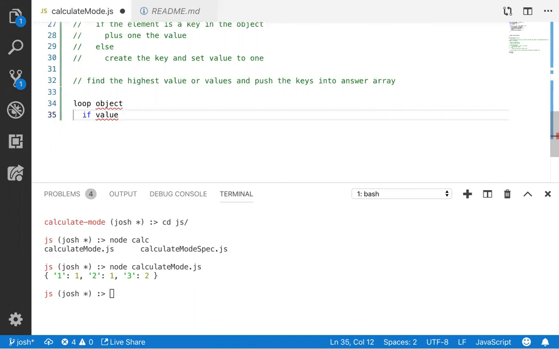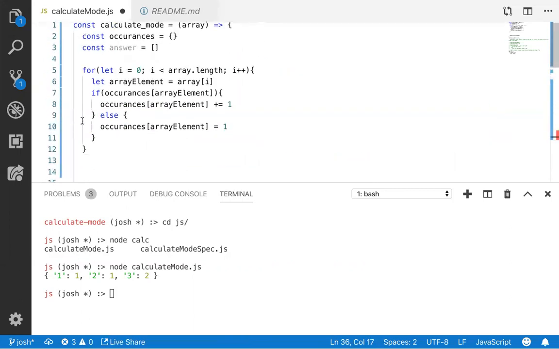I would set a variable, and set it to 0, right? And if value is greater than max, set max to the value, and just loop through that. And if it's equal, you're going to have to add the key to this object. So we're going to have to loop twice the way we're doing it right now. But I would say just add a statement to the previous loop. I don't think you would have to, if you create the max variable. That's a great idea.